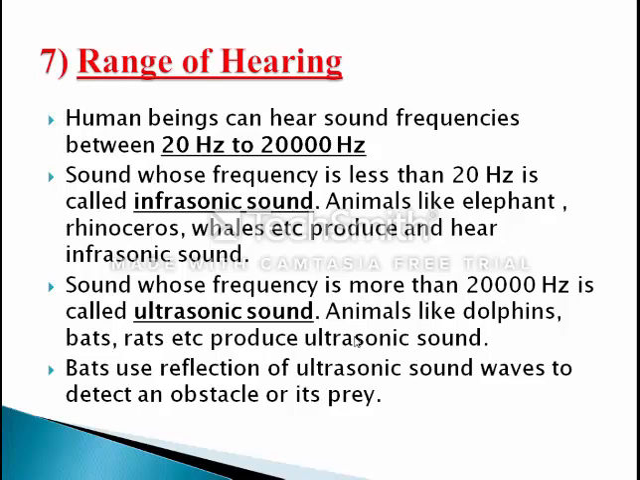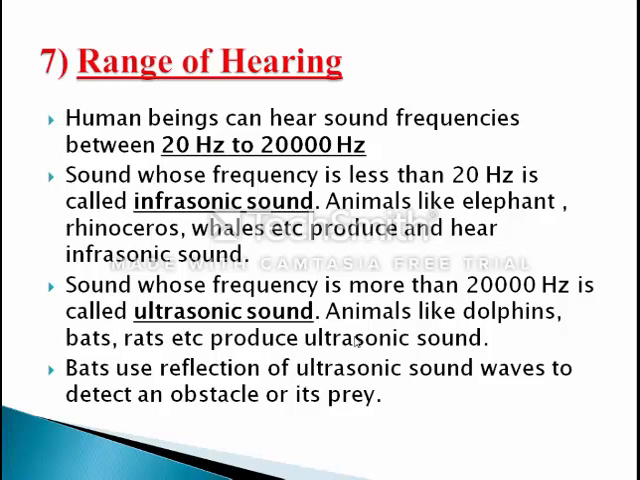Means we can hear frequencies which lie between 20 Hz and 20,000 Hz. That is the audible range, meaning human beings can hear sound frequencies between 20 Hz and 20,000 Hz. And if the sound frequency is less than 20 Hz, it is said to be infrasonic sound.